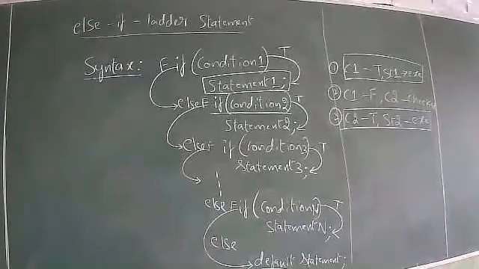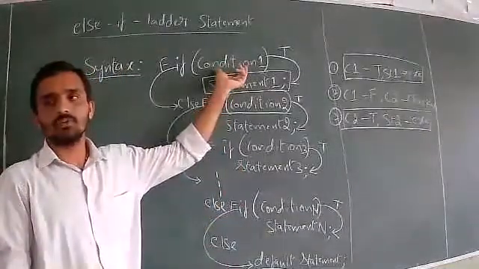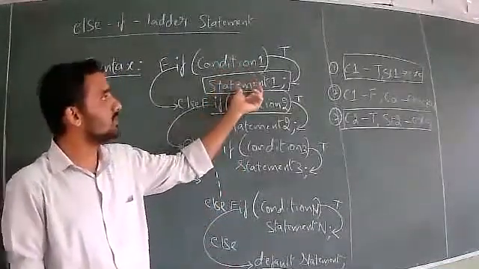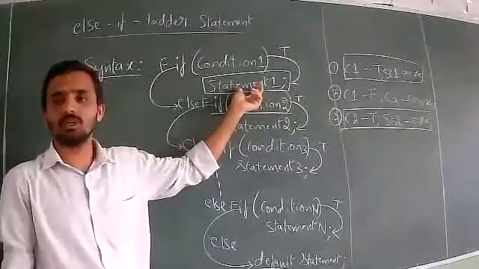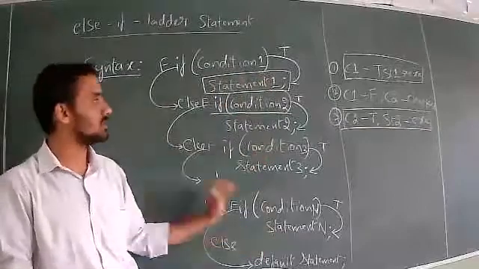Okay, I will explain. Don't worry. So first we check condition 1. If condition 1 is true, statement 1 will be executed. If statement 1 is executed, that is the end of the else if ladder. Remaining conditions are not checked.